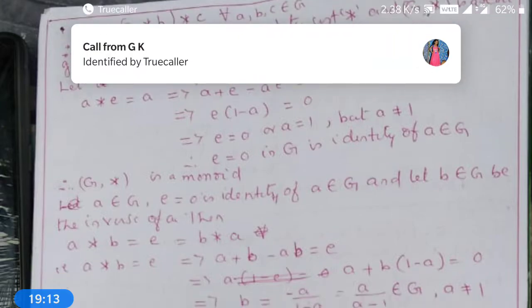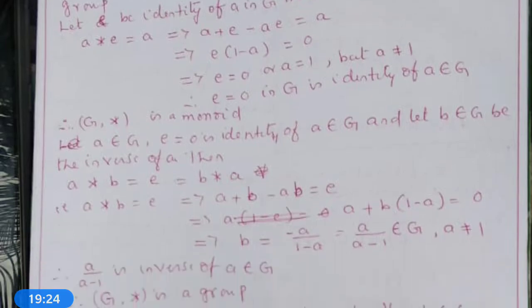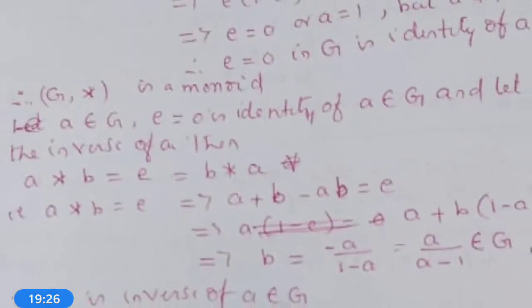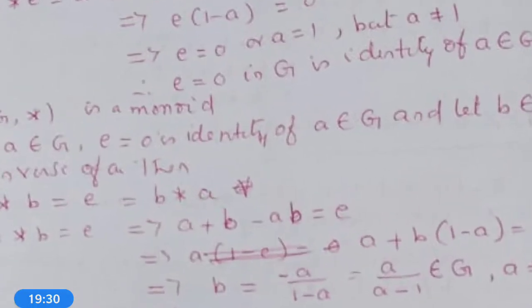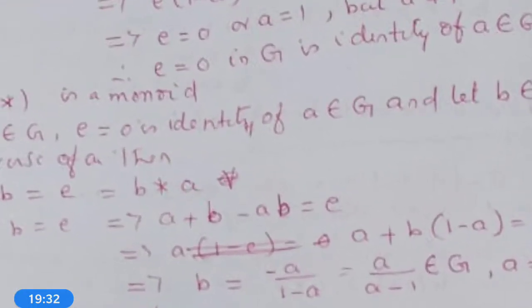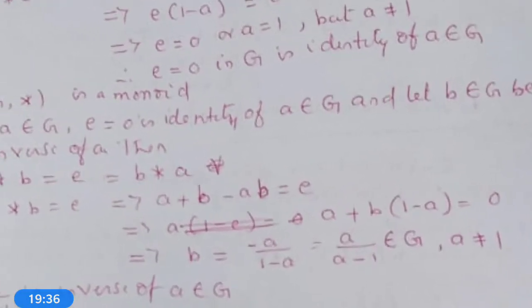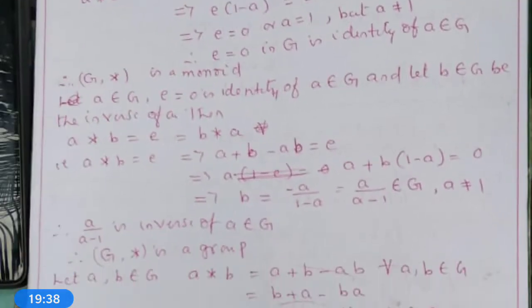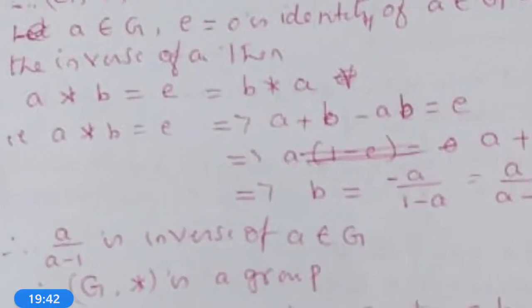Therefore, 0 is the identity element in G. Therefore, (G, *) is a monoid. Let a belongs to G, e = 0 is the identity, and let b belongs to G be the inverse of a, then a * b = b * a = e.